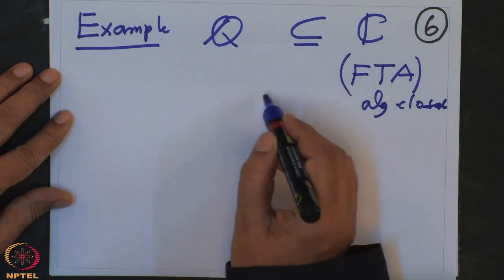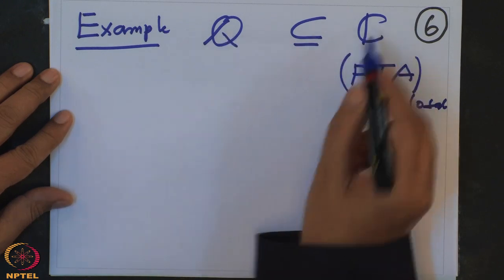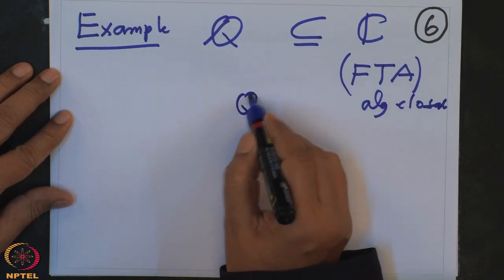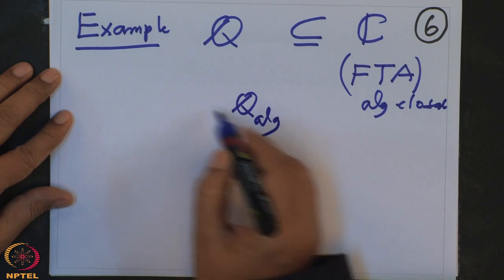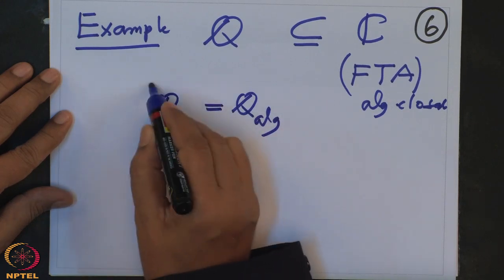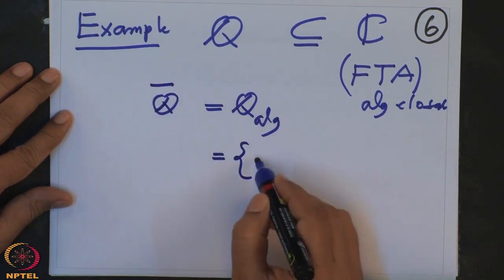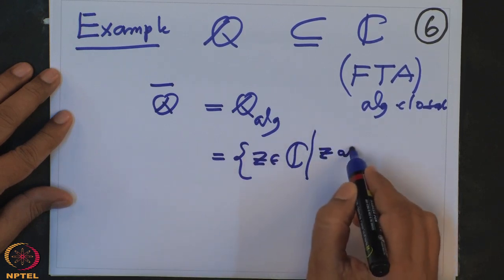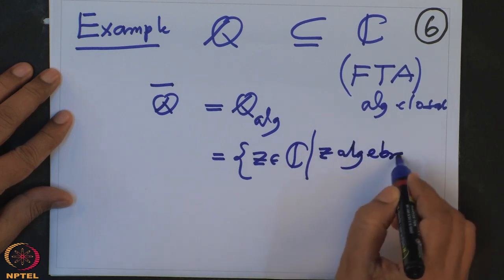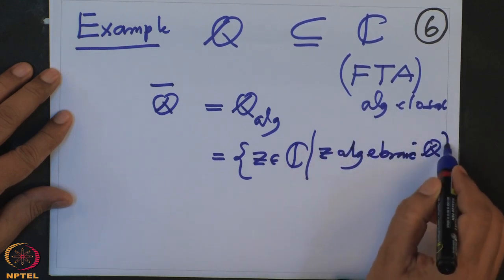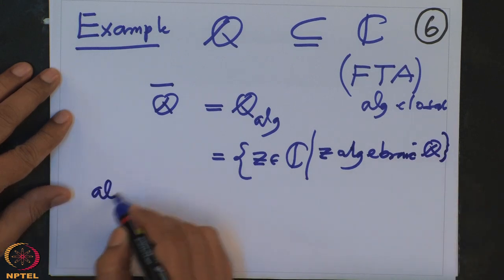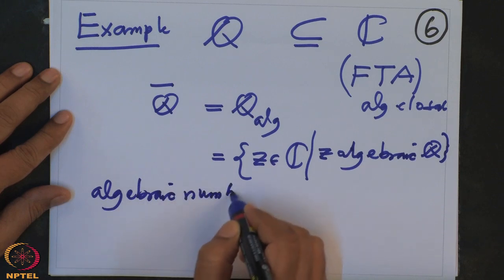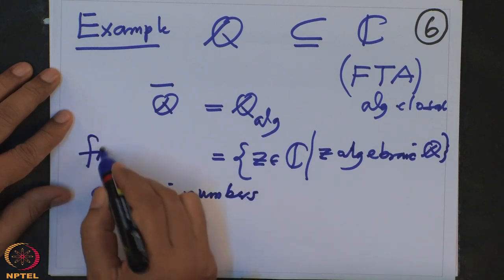And now we take the algebraic closure of Q in C, that is also denoted by Q_ALG. The standard notation is Q bar, which is by definition all those complex numbers z in C such that z is algebraic over Q. This is a field, it is called the field of algebraic numbers.